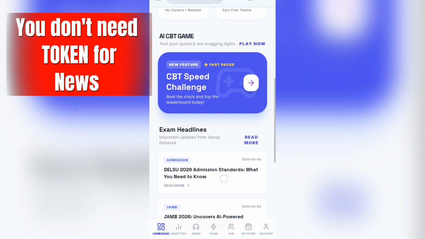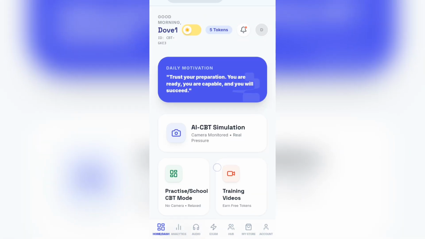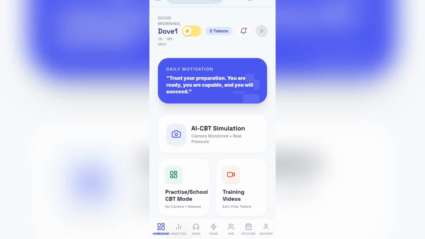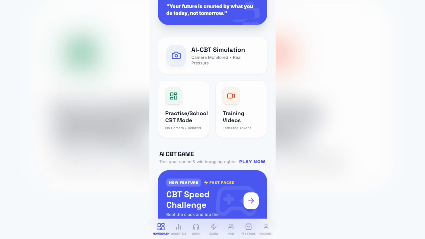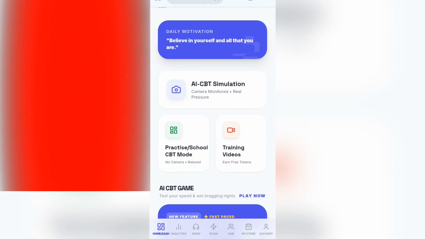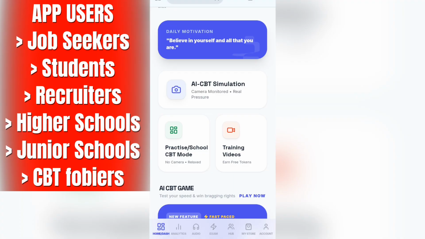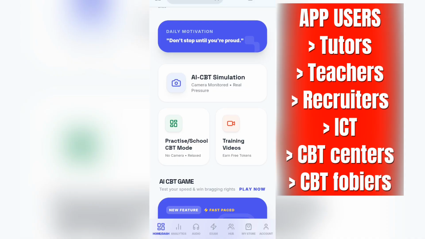So let us start by introducing what this app is majorly built for. There are various apps that give exam simulation, but this app is especially made for every user. Are you a job seeker? Are you a student? Are you an employee? Are you schools, tutors, centers that teach students JAMB lessons, all these aspects? This app is for you.